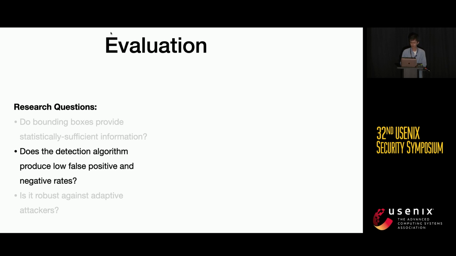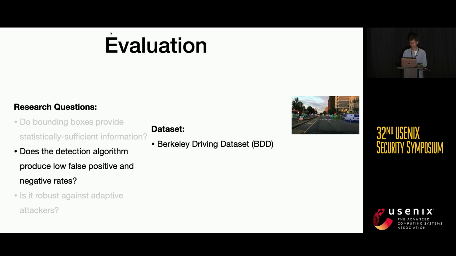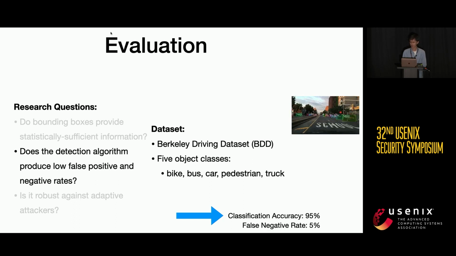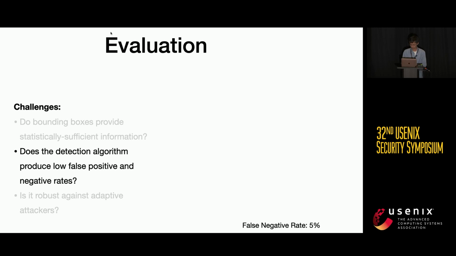How does it perform? We again use the Berkeley Driving dataset, which contains 5 object classes, and we are able to achieve a classification accuracy of 95%. That means a false negative rate of 5%. But what about the true positive rate? In order to have that figure, we have to define our attack model first.